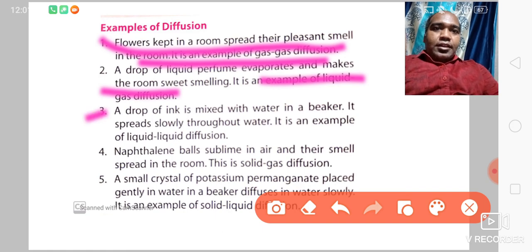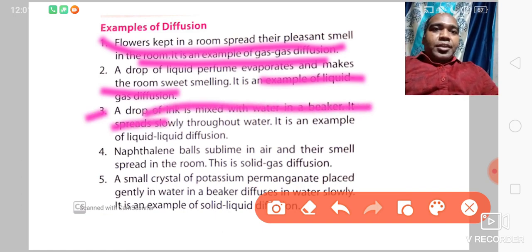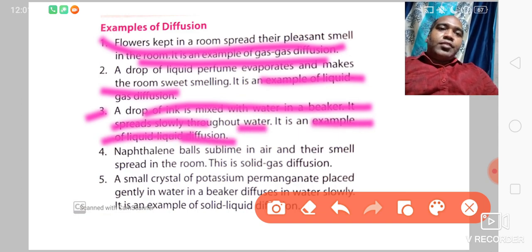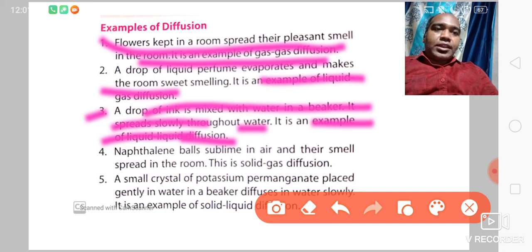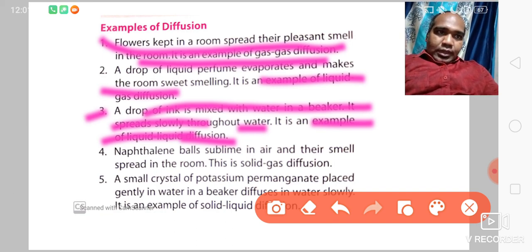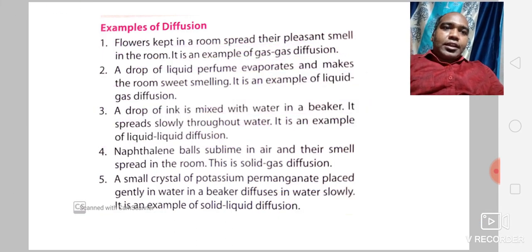Okay, then the third one is ink is mixed with water in a beaker. It spreads slowly throughout water. It is an example of liquid diffusion. This example earlier also we have seen. Now I'll show you the liquid diffusion.